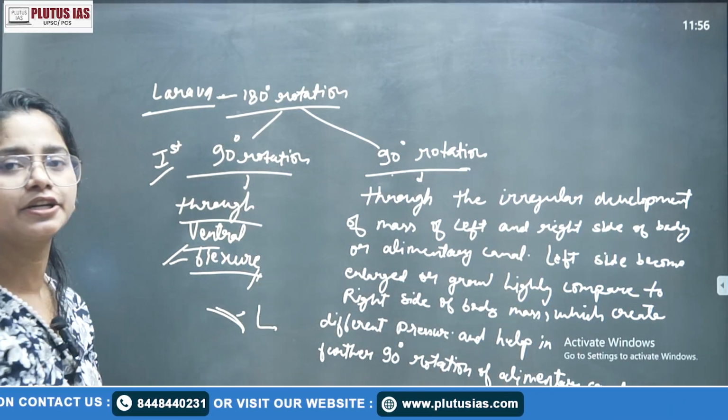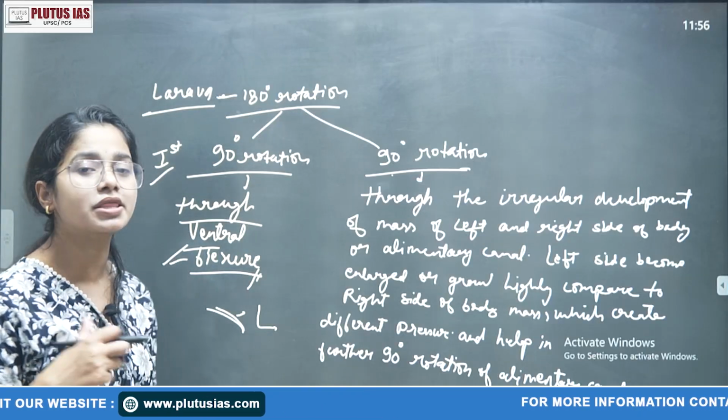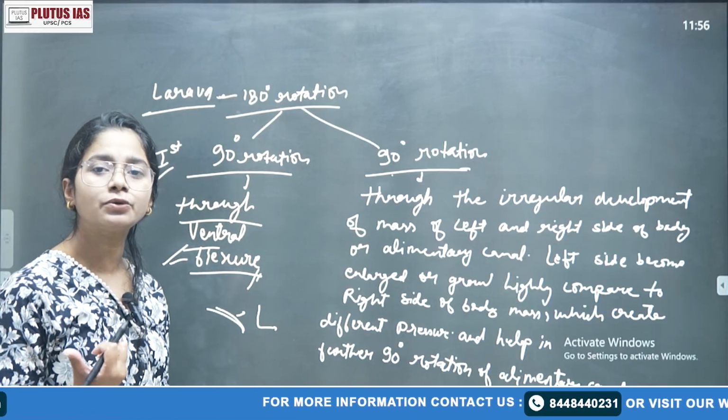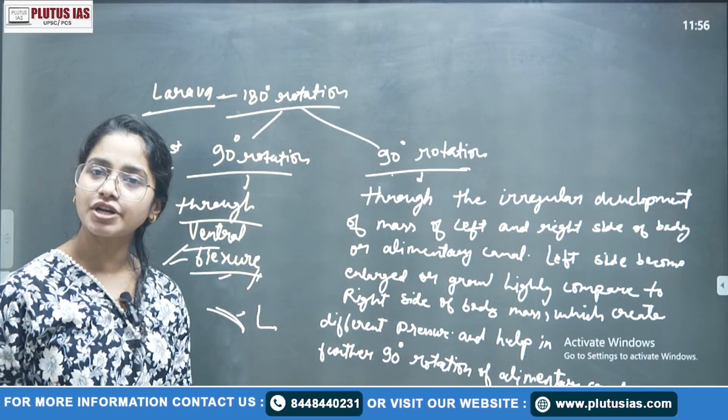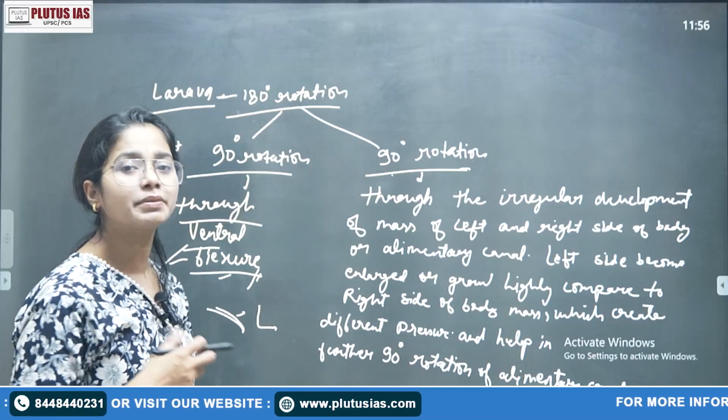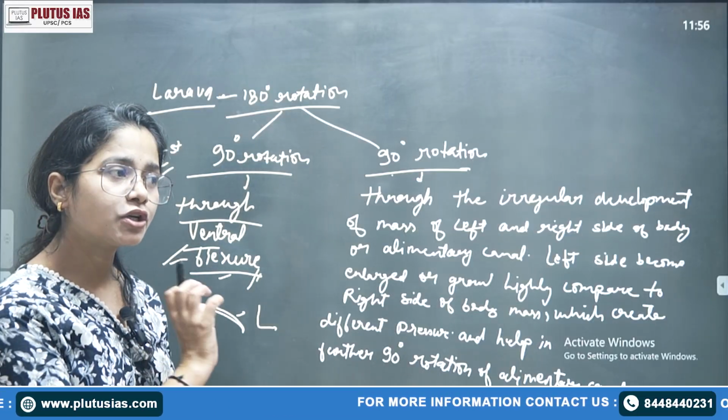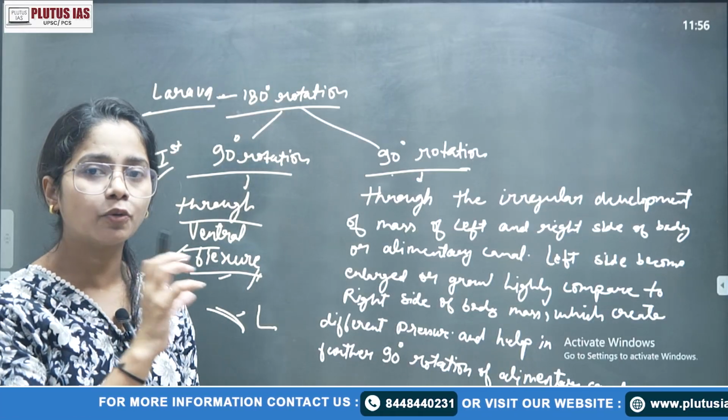That means that is related to your nerve. The larva gets signaling that now you are converting into adult. So the first 90-degree rotation occurs, while the second 90-degree is a mechanical process, you can also say, because of the irregular development of both sides of the body mass.